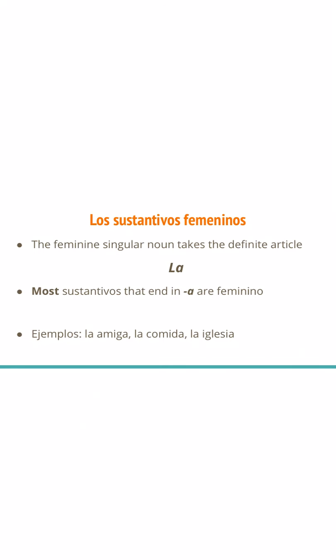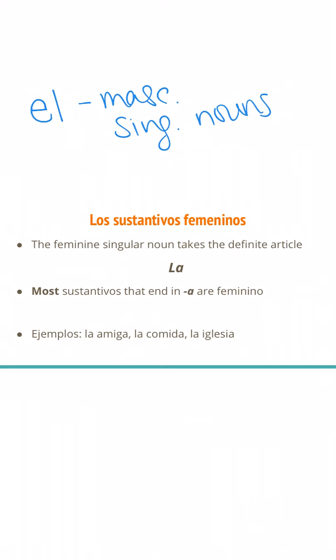Today's lesson we're going to be looking at los sustantivos femeninos, whereas in our last lesson we looked at los sustantivos masculinos. So just a refresher here. For our masculine singular nouns, we saw that they took the definite article el. This is for masculine, masc for short, and singular, sing for short, nouns or sustantivos.